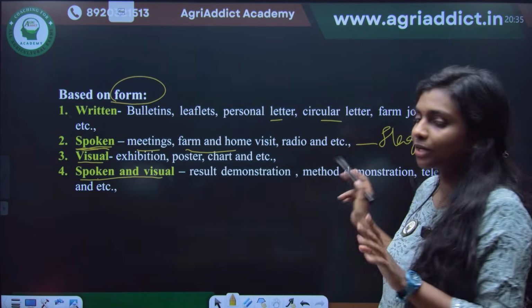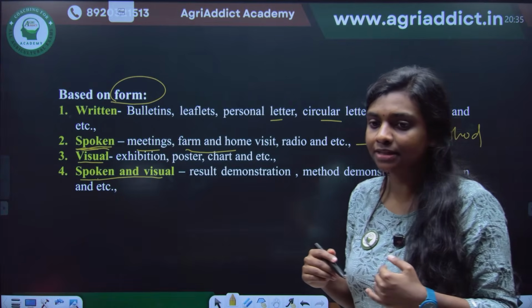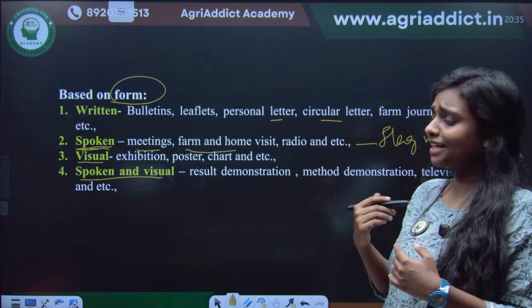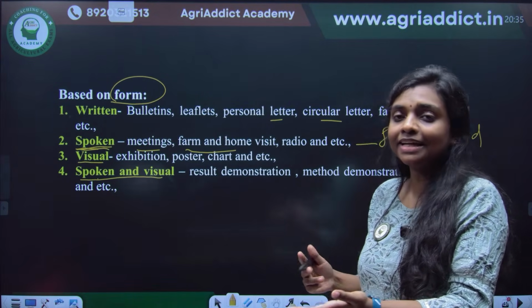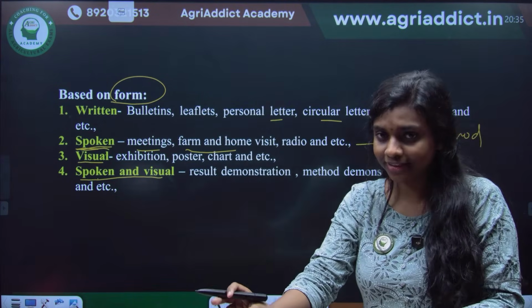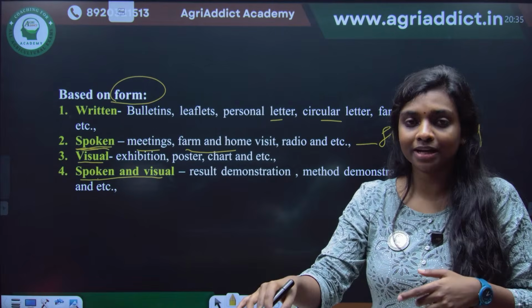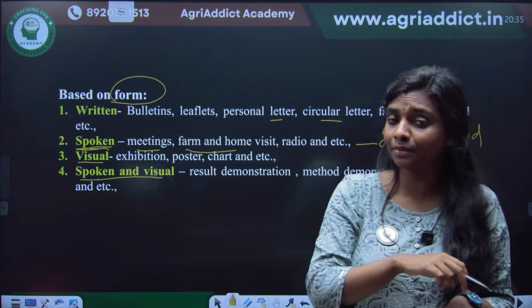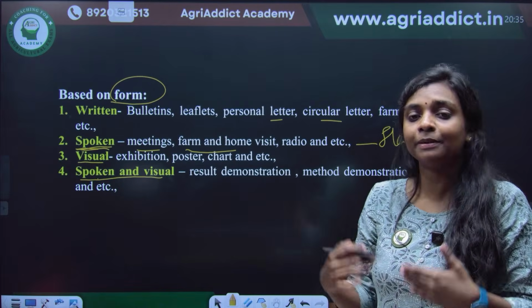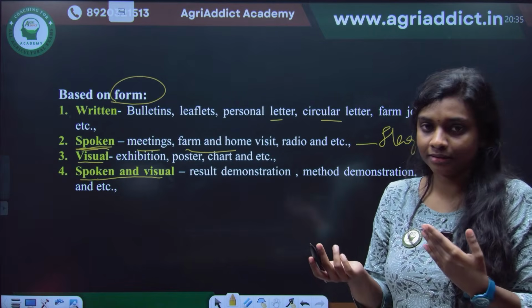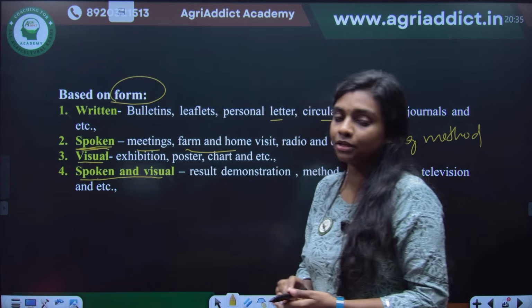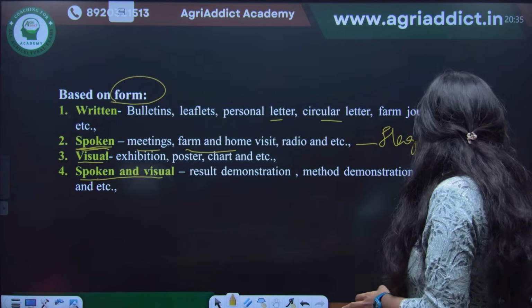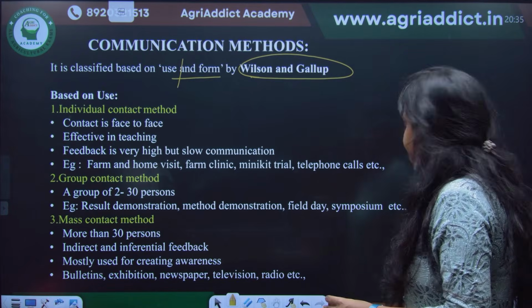In the flag method, when an extension person goes to a field and the farmer is not there, he will keep a flag there, so that when the farmer comes back to his field, he will see the flag and go to the person, and by speaking they will continue the method. That's why it comes under the spoken form of communication method.